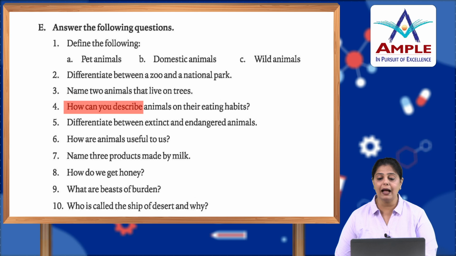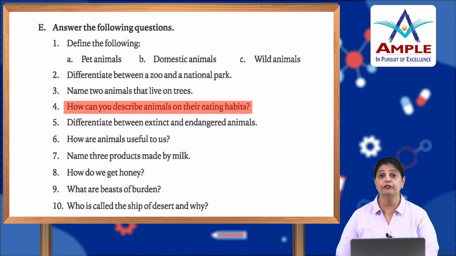How can you describe animals on their eating habits? We can say there are different types of animals, like the omnivores that eat both the flesh of other animals as well as the plants. Then we have herbivores that eat only the plants. Then we have carnivores, which includes animals that eat the flesh of other animals. And then we have scavengers who eat the dead and decaying material of other animals, okay.